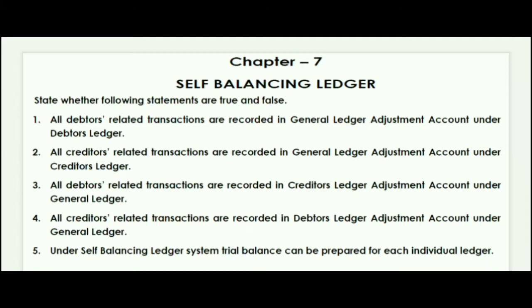All debtor related transactions are recorded in the creditors ledger adjustment account under the general ledger. Is it true or false? It's false. Why? Because all debtor related transactions should be recorded on the debit side. On the same pattern, there is a similar question: all creditor related transactions are recorded on the debtor side. They have exchanged the words; creditor should be on the credit side and debtor on the debit side. So that's a false statement.